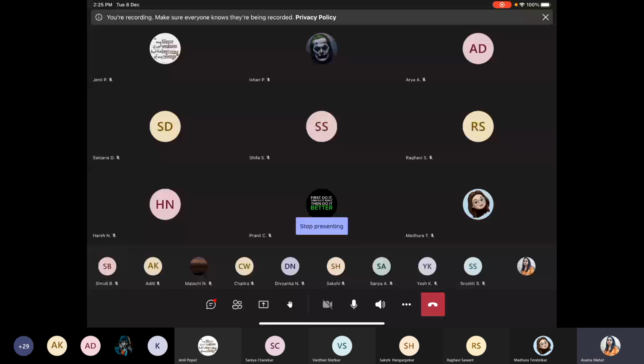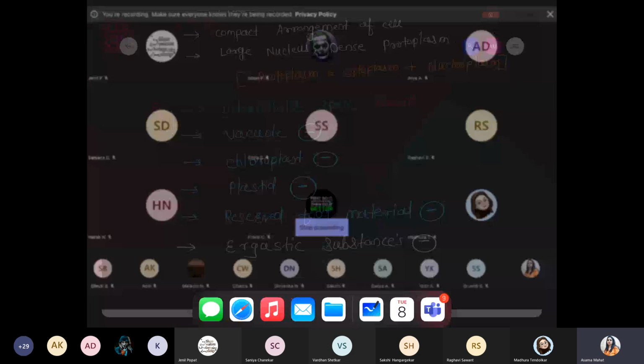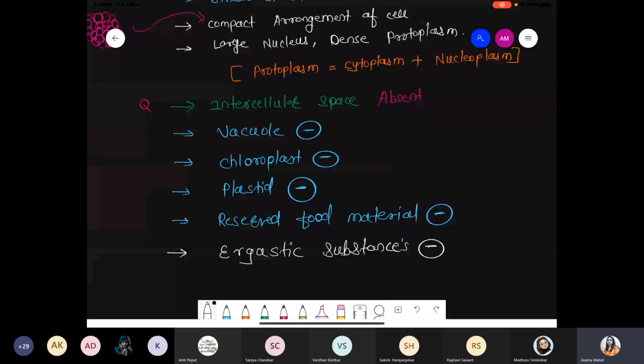So where were we? We discussed the list of which particles are absent: intercellular space absent, vacuole absent, chloroplast absent, plastids absent, reserved food material absent, and the ergastic substance also absent.